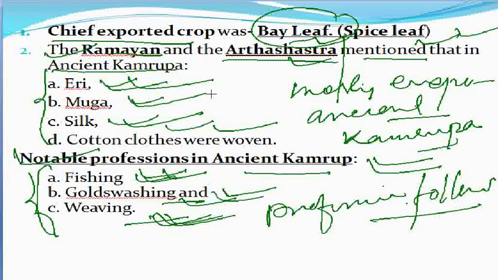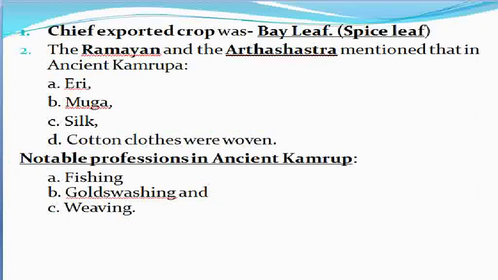And secondly, the crop that was cheaply exported to other regions from ancient Kamrup, we need to remember, is bay leaf or spice leaf. So these are some important points that I try to highlight for the exam.